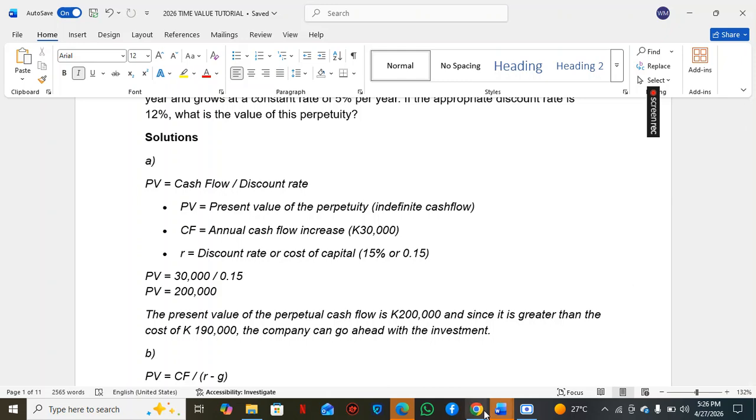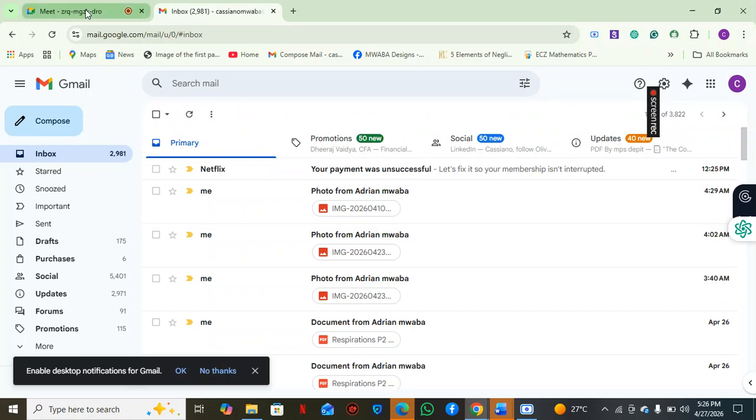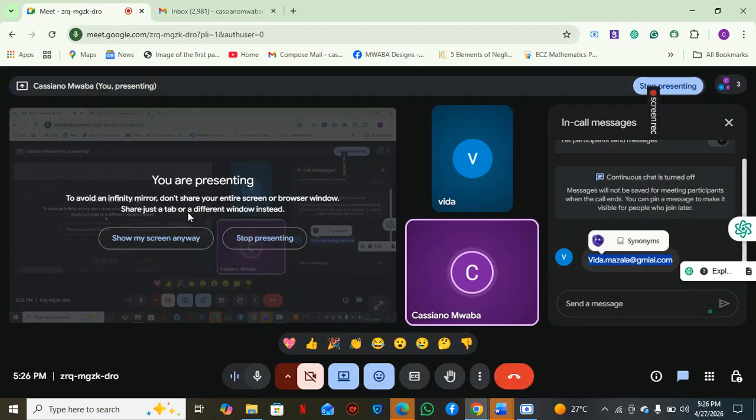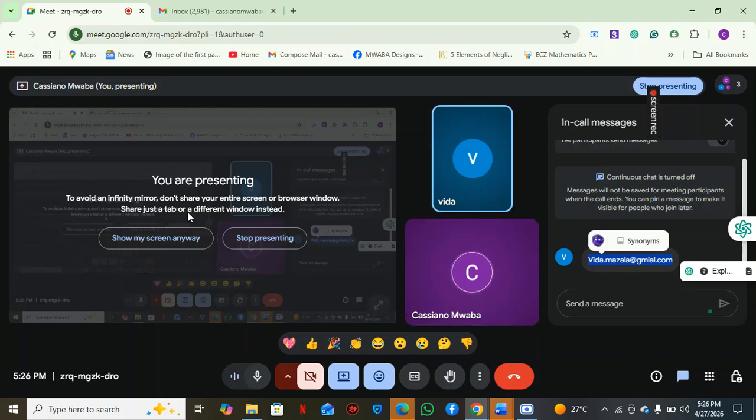And then yes, time value of money, as I said, is a very important topic because it helps in investment decisions. Just like this question here, this is an investment decision. You have seen that if you buy this company, your cash flows will be increasing by 30,000 per year. So you want to see now, is it a good investment? The way you find out is that money you receive in the future, convert it into today's value, then compare that today's value against what you paid for the company.